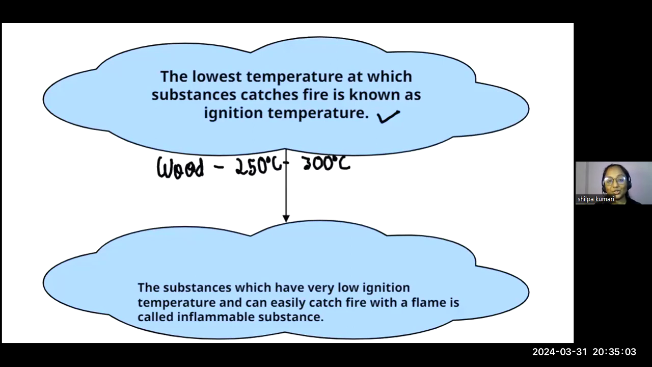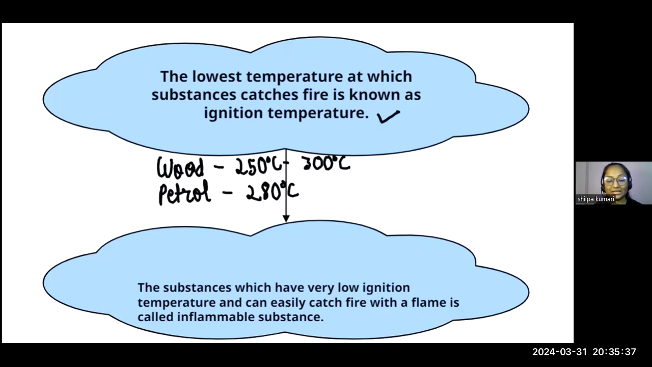As soon as the temperature reaches 250 to 300 degrees Celsius for wood, it will catch fire. If it is less than that, suppose the temperature provided is 230 degrees Celsius, it will not catch fire. And next, if you talk about petrol, the petrol ignition temperature is approximately 280 degrees Celsius. So this is the ignition temperature, meaning this is the lowest temperature at which the petrol will catch fire. So this was about ignition temperature, students.